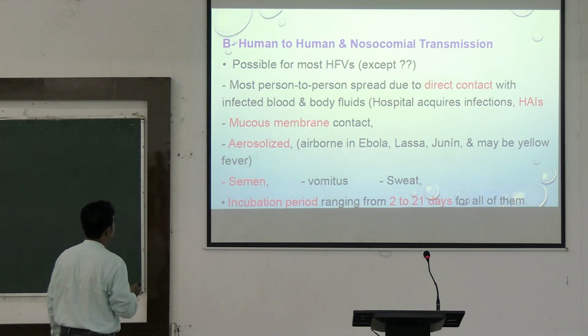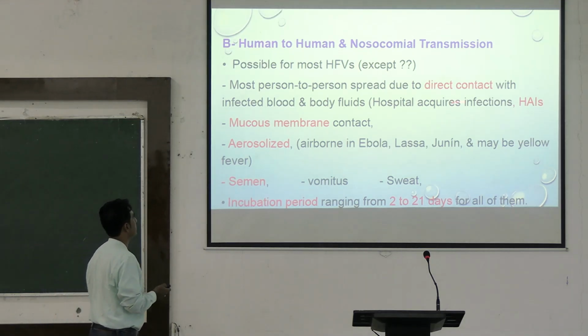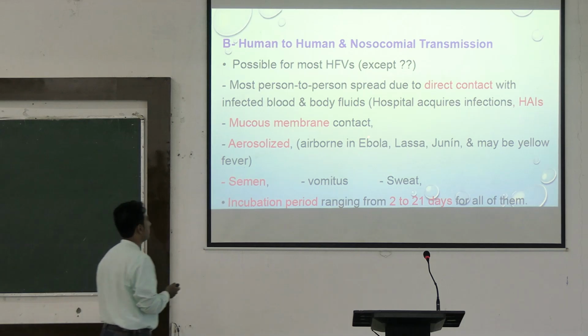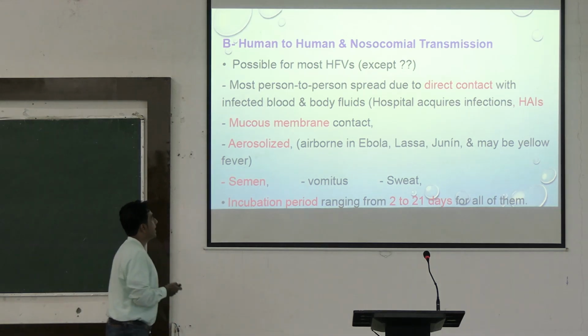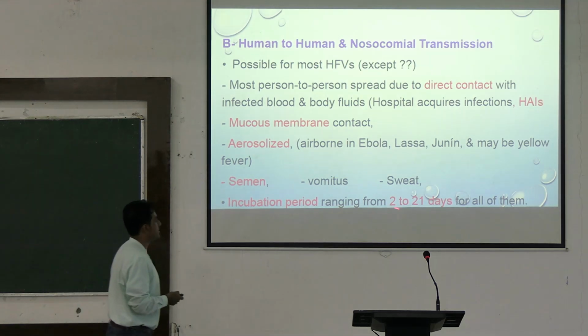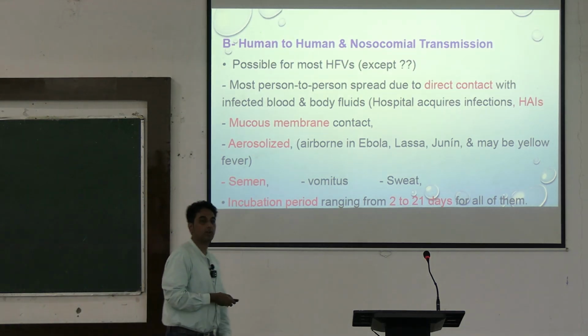Most person-to-person spread is due to direct contact with infected blood and body fluids, hospital-acquired infections, mucous membrane contact, and aerosolized or airborne spread in Ebola virus, Lassa, Junin and maybe yellow fever. The incubation period ranges from 2 to 21 days for all of them.